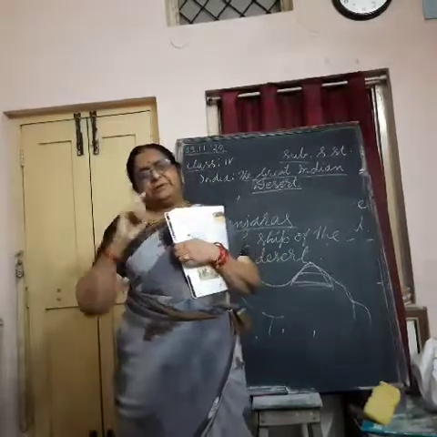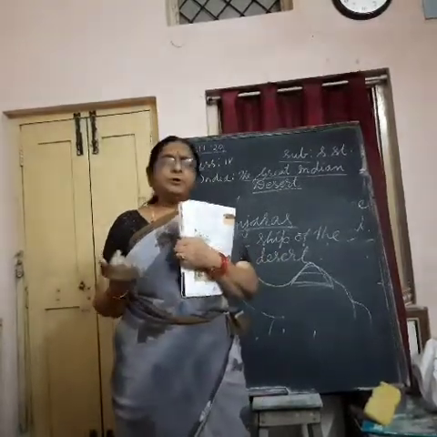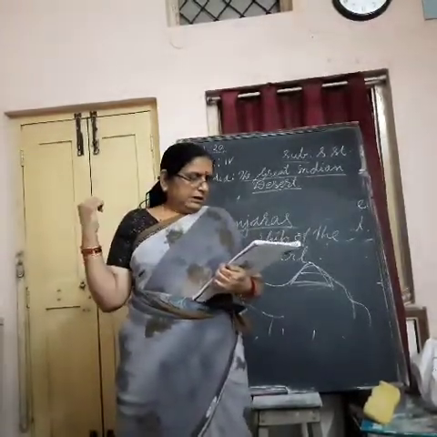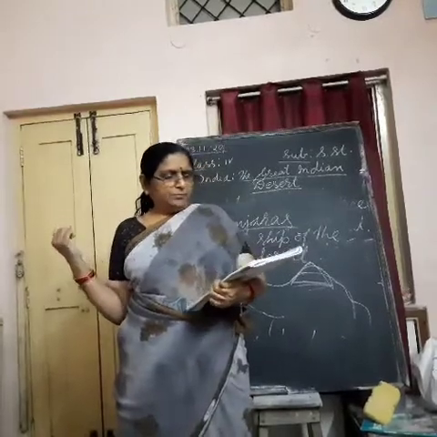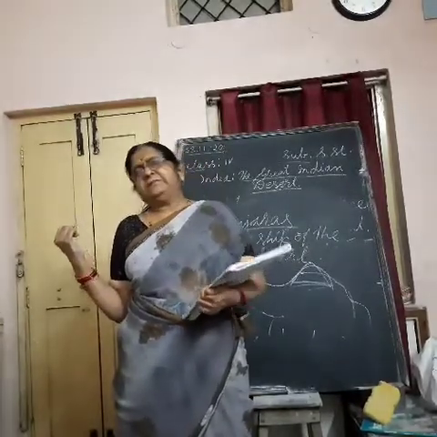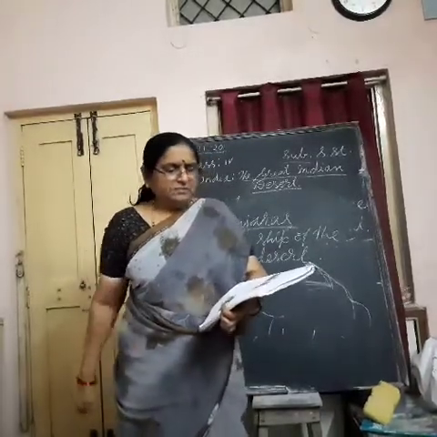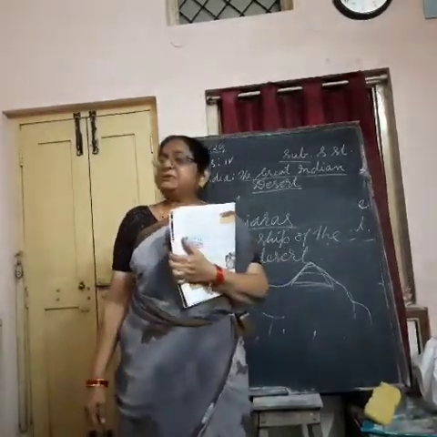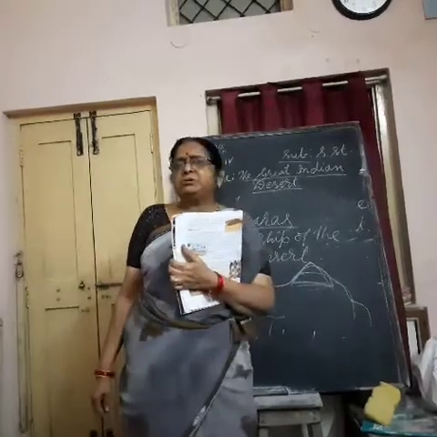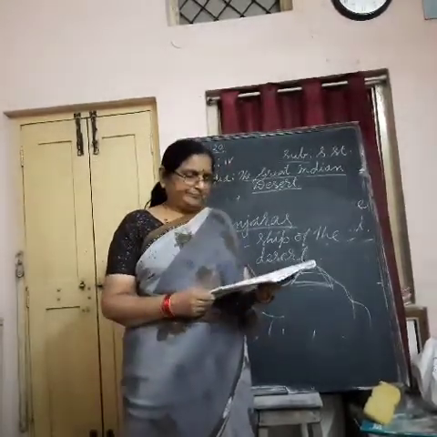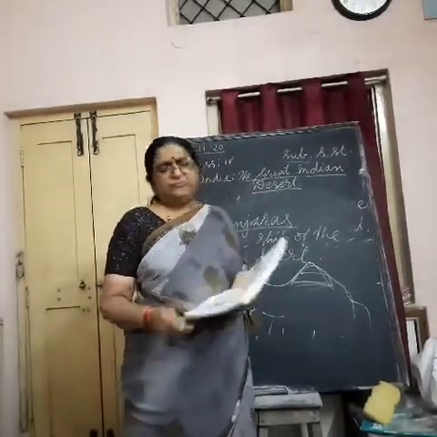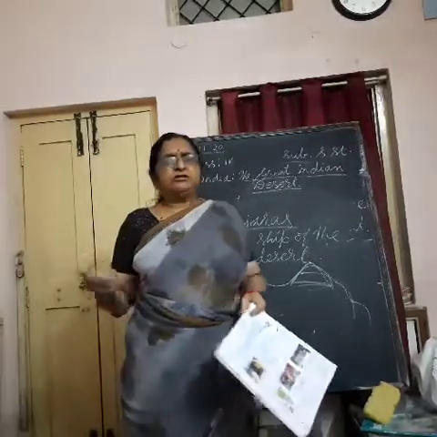Jaipur is the capital of Rajasthan. Other important cities are Ajmer, Kota, Udaipur, Jodhpur, Jaisalmer and Bikaner. Jaipur is known as the Pink City because it has a lot of pink buildings.